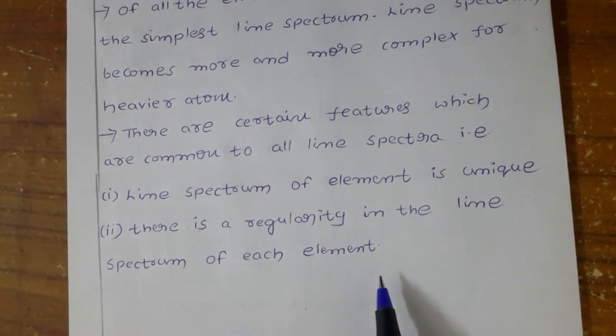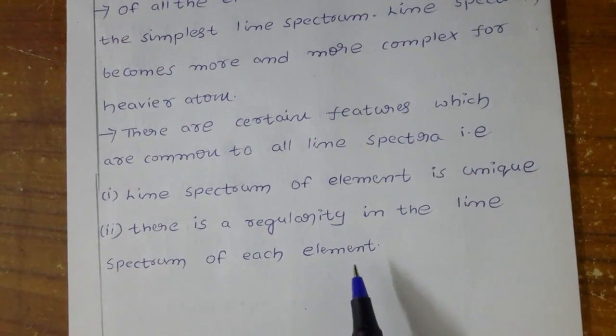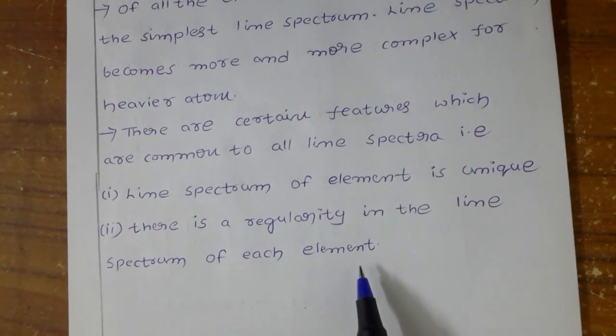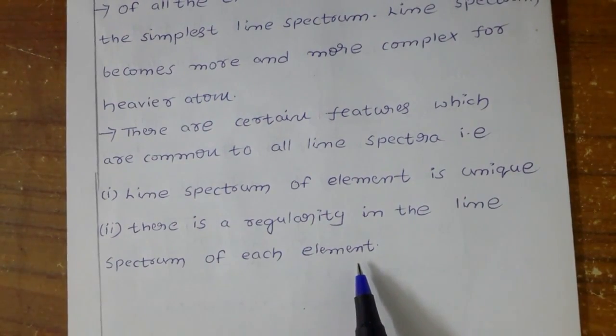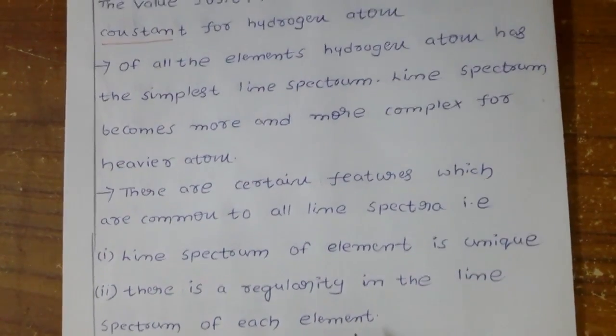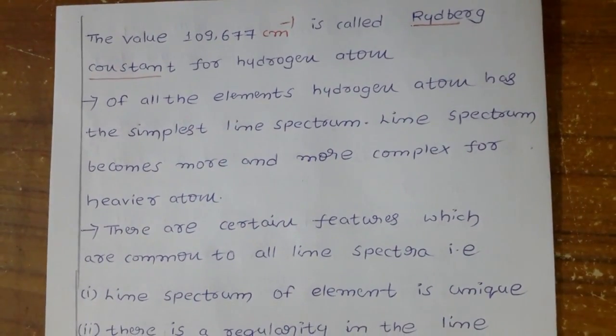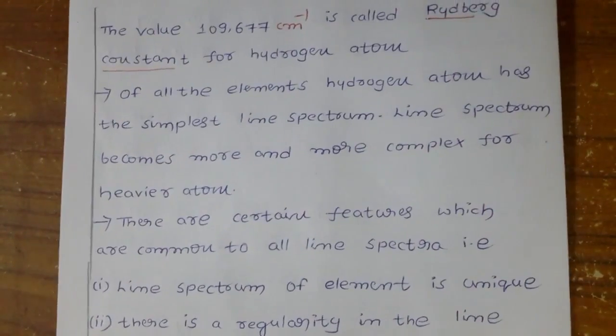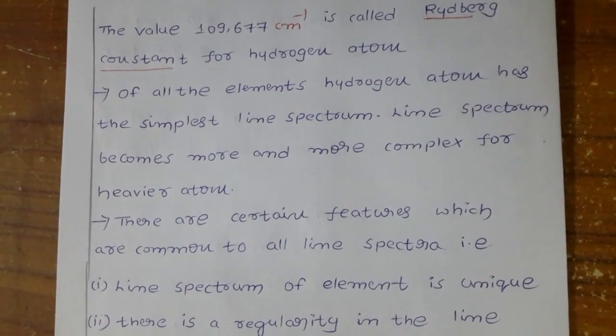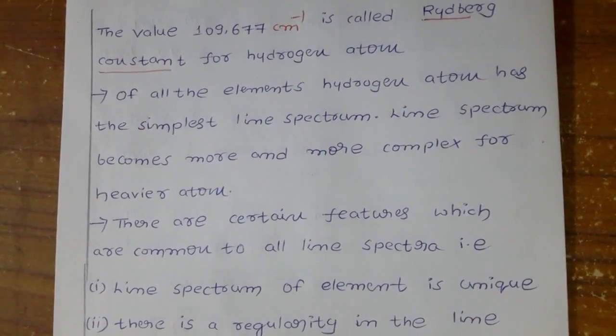Now what did we discuss? We are talking about quantized electronic energy levels. In that we came to know what a spectrum is and how many types of spectra there are. In that we discussed especially the hydrogen spectrum, that is a discontinuous line emission spectrum.